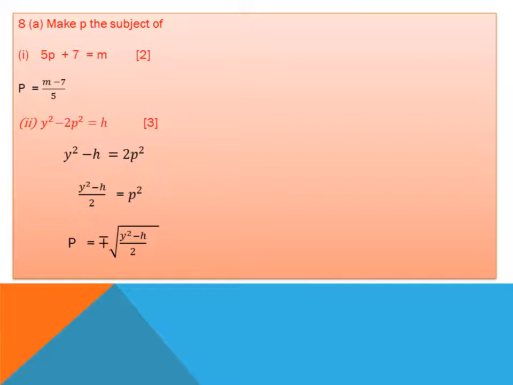Y square minus 2B square is equal to H. Y square minus H is equal to 2B square. Then 2 is divided, then take the square root. I find the final value of P here.